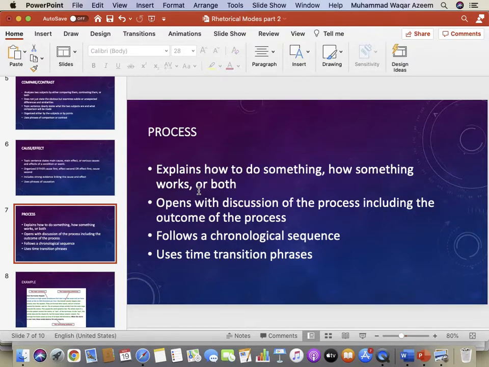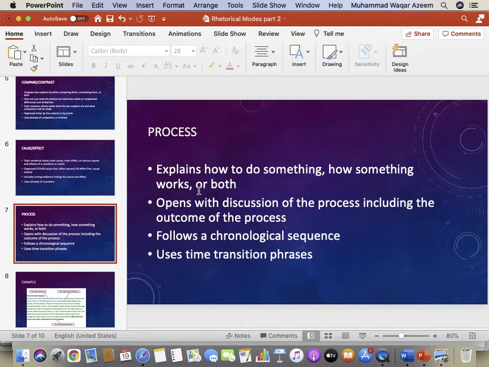So you conduct the experiment. For example, you see some slide under the microscope, but then you were required to write the process of doing that, how you did that. So process writing is about how you conduct something.